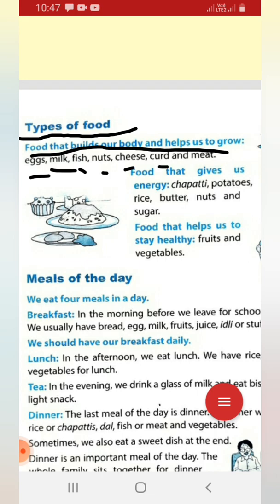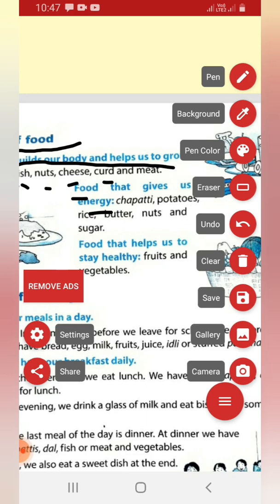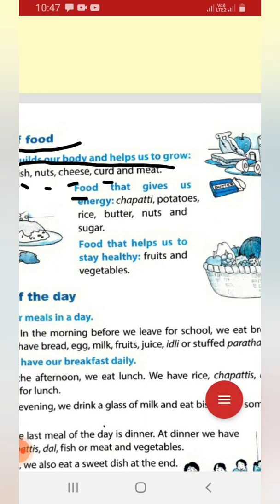Okay, and the next type is food that gives us energy, like chapati, potatoes, rice, butter, nuts and sugar.